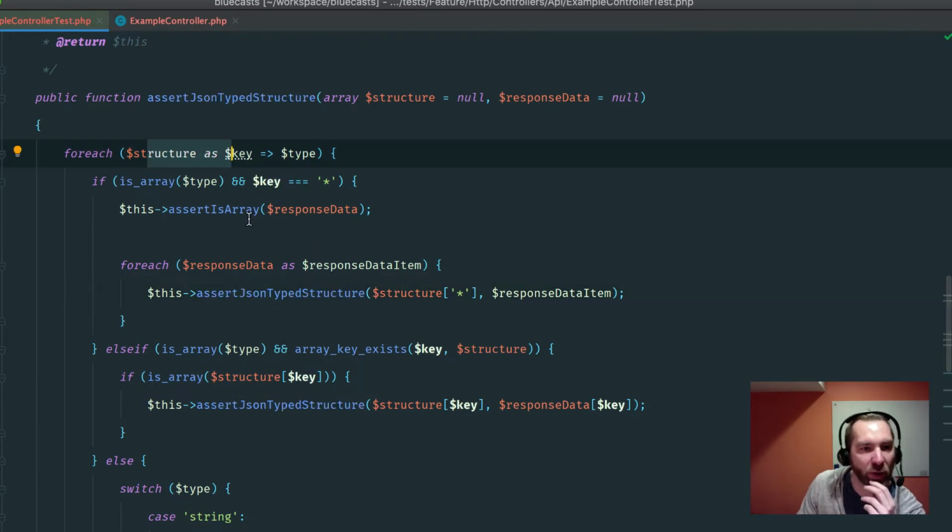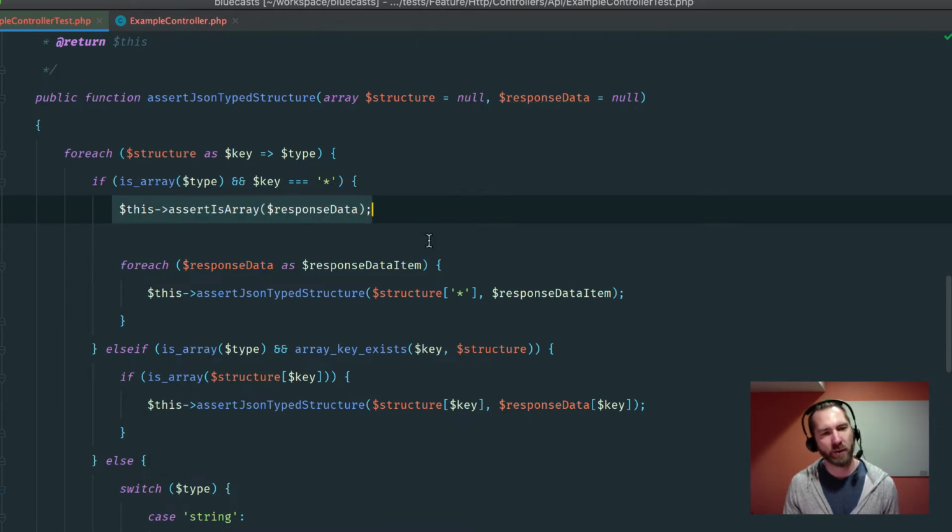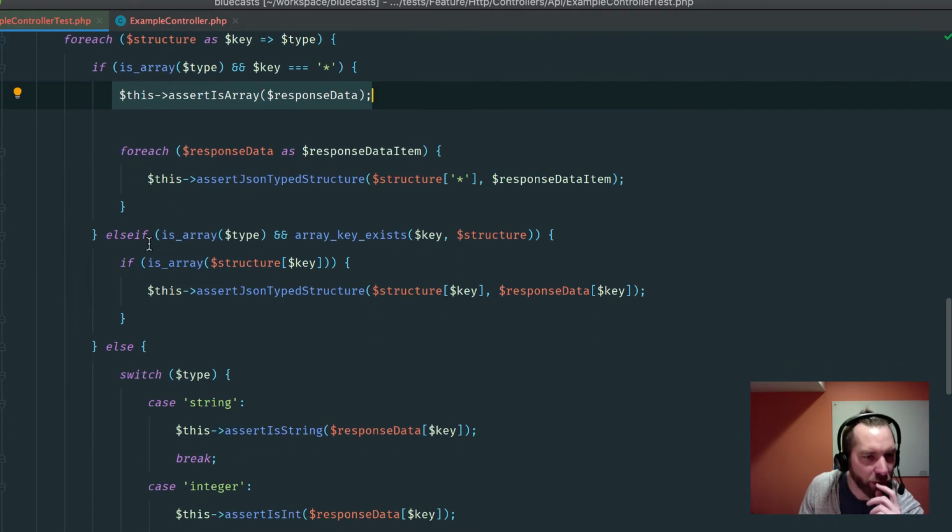Oh, we are already looping over the structure. It's interesting that it says that the response data is there. I would have expected it not to send the whole thing. Of course, all of the response data is an array, so it seems like kind of a willy-nilly assertion there, but whatever, we'll leave it alone.